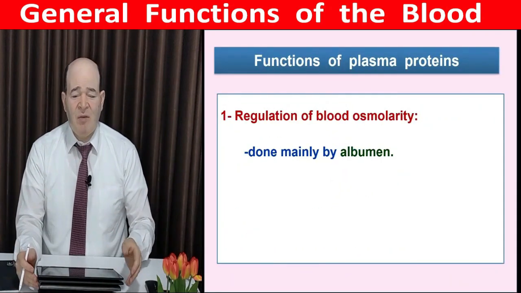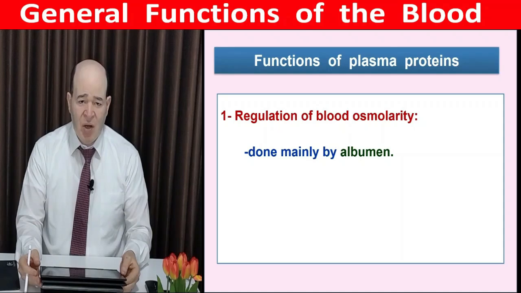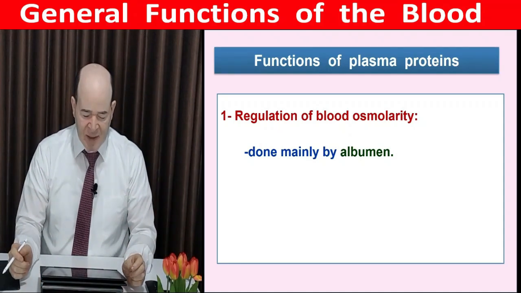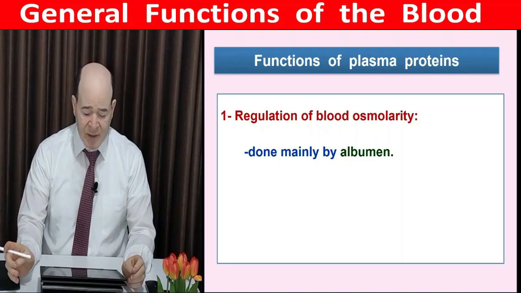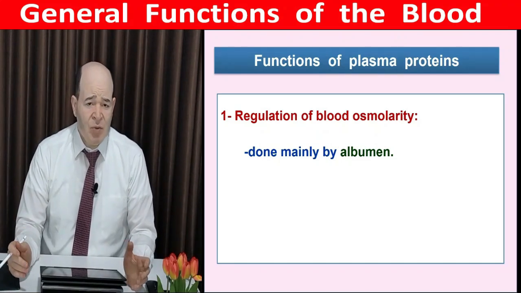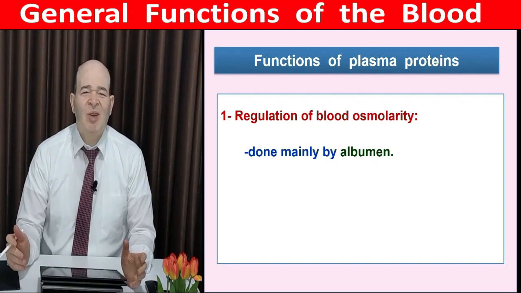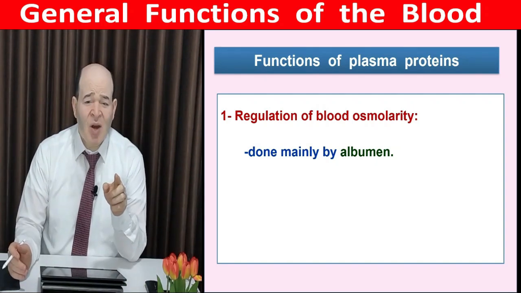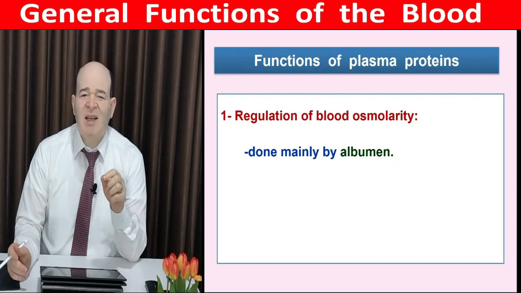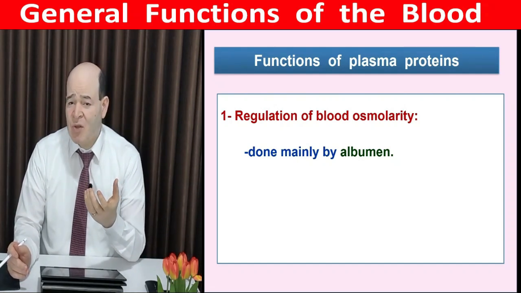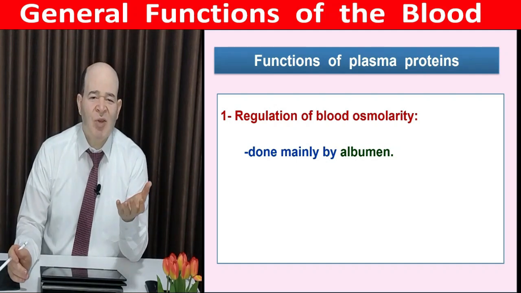Regarding the functions of plasma proteins, we speak here about the general functions without entering into the details, which will be discussed later on. The first function is the regulation of blood osmolarity, and as we know, osmolarity depends on the number of molecules. So you can expect that the main player of plasma osmolarity is albumin, and osmolarity determines the process of osmosis, which controls the distribution of body fluids.